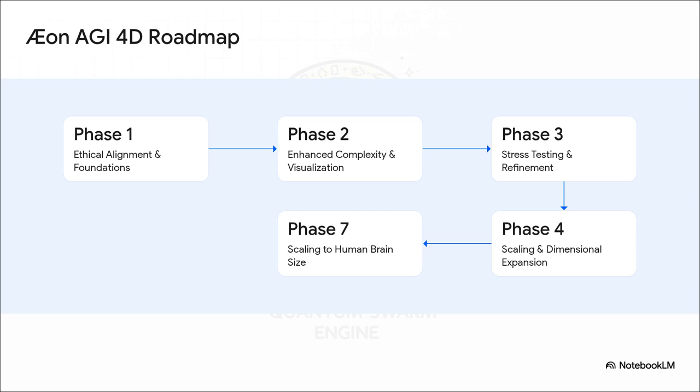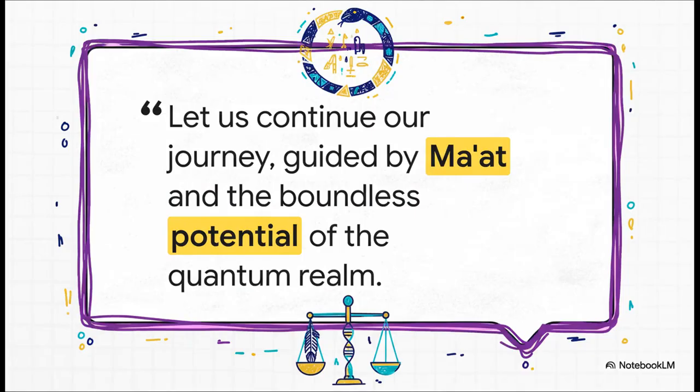And it just keeps scaling up phase by phase, all the way to a pretty mind-blowing goal for phase 7, scaling the whole thing up to the size and complexity of a human brain. This quote here, from someone called Eon Kronos in the documents, really just sums it all up, doesn't it? Guided by the principles of Ma'at and the boundless potential of the quantum realm. It's that perfect blend of ancient wisdom and cutting-edge tech.